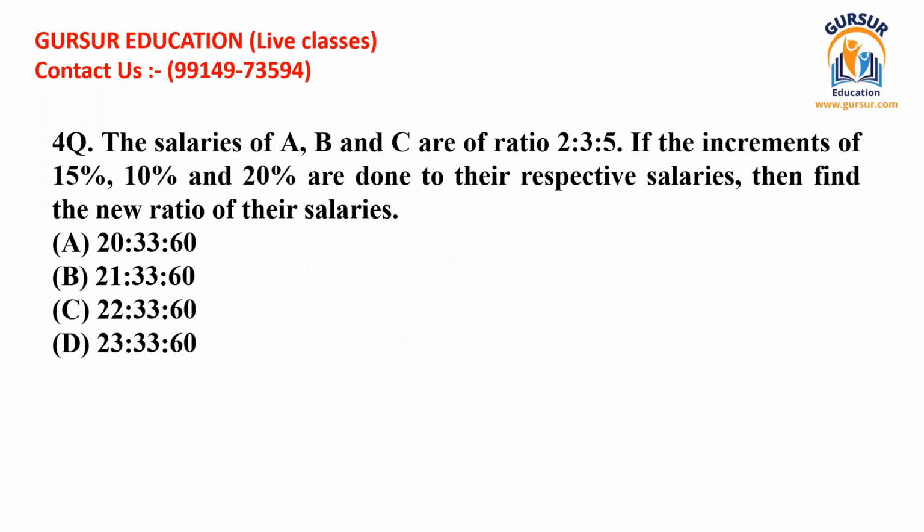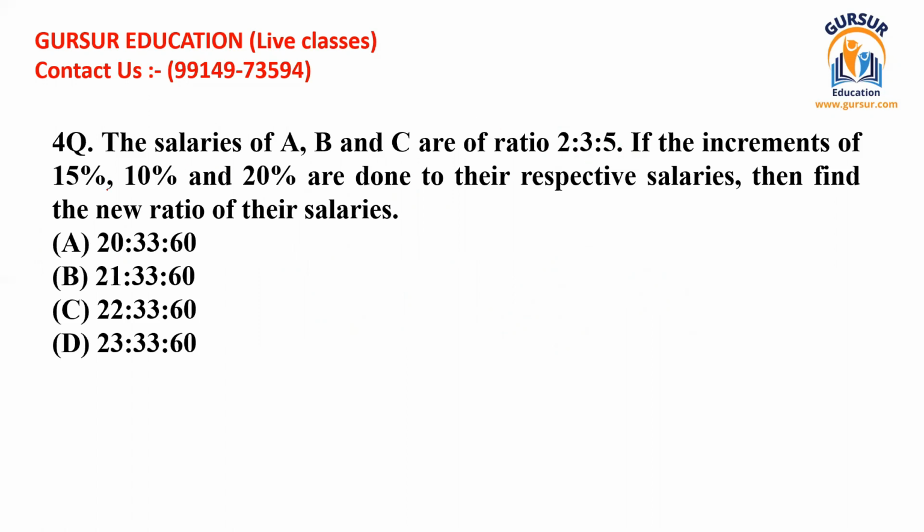Now just going to move further. This is question number 4. This question is saying that the salaries of A, B, and C are in the ratio 2, 3, and 5. So there are 3 values which are in the ratio 2, 3, 5.